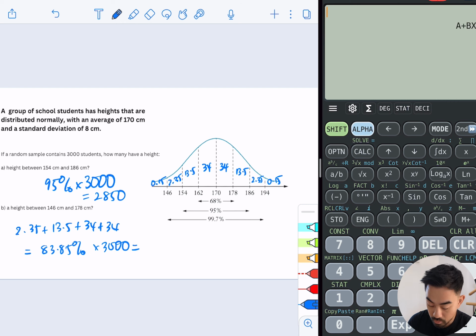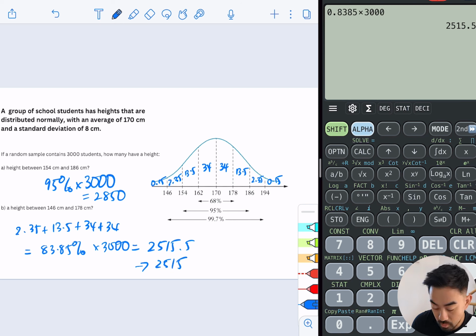So 0.8385 times 3,000. So you should expect around 2,515.5. So we're just going to round that up in this case. Okay, so that's how you'll do that question there.